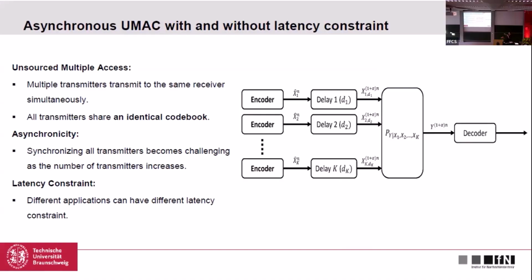And as you can see, we have many encoders, many transmitters, and each transmitter has an individual delay to transmit to the receiver. And since now they are asynchronous, the transmitted codewords are not aligned to each other. So now we are interested in the latency constraint. For some applications, maybe these transmitted messages are urgent to be decoded, so the receiver wants to decode at the nth channel use. And for some applications, maybe we can wait a little bit longer until the receiver receives the complete transmitted codeword and then decodes the messages.